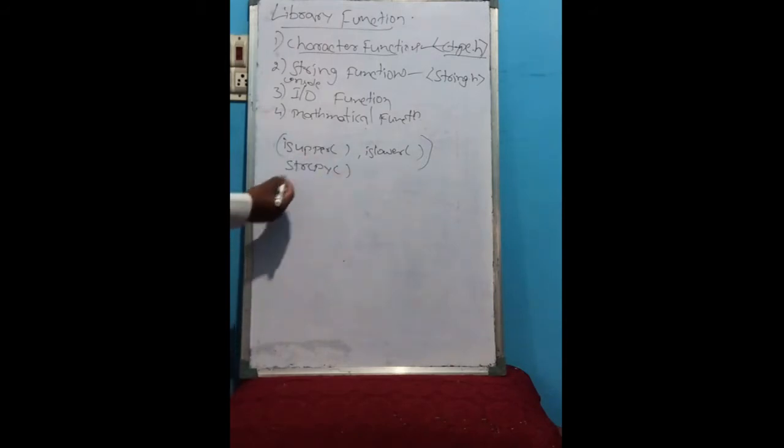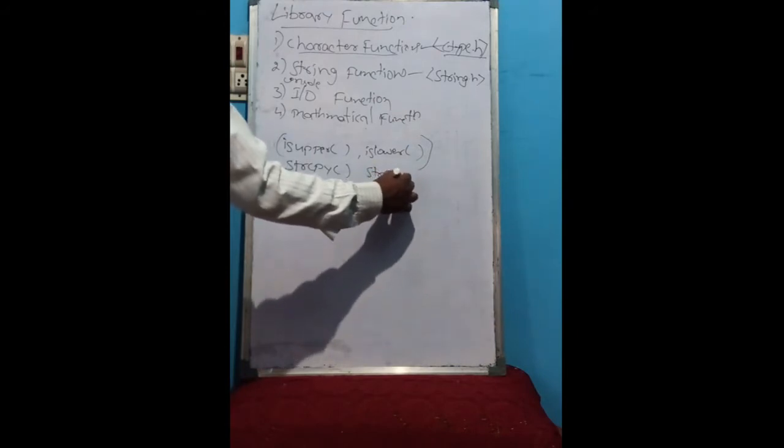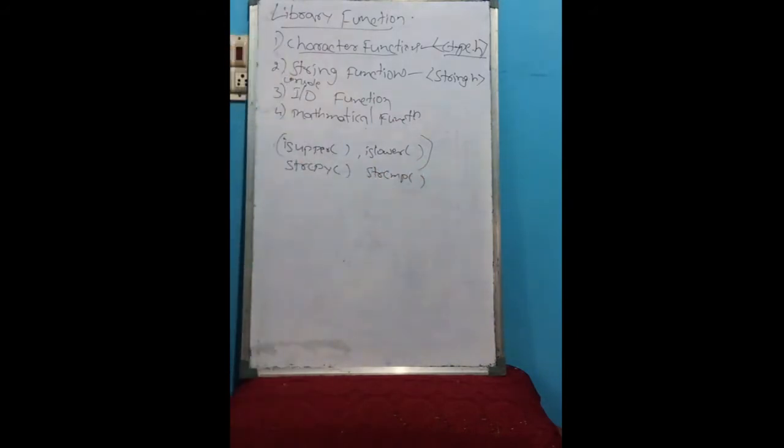It is a function we use to copy the string. Like that, string compare, which we use to compare two strings. Like that, to get the string length, to join the strings, there are so many functions.